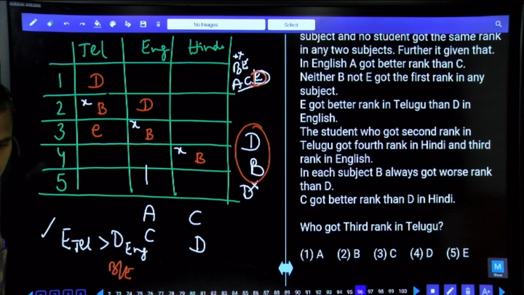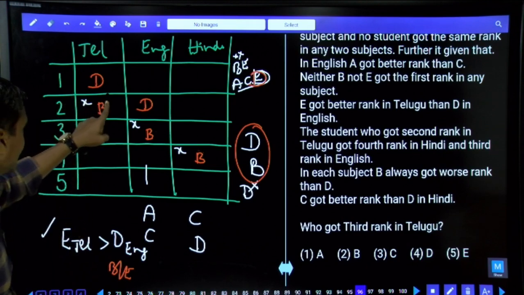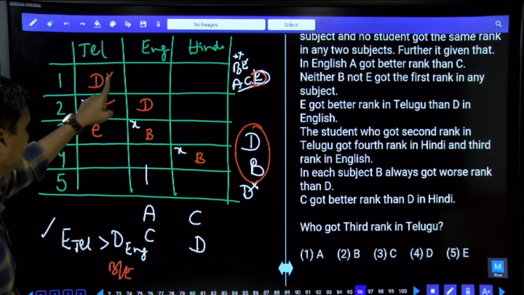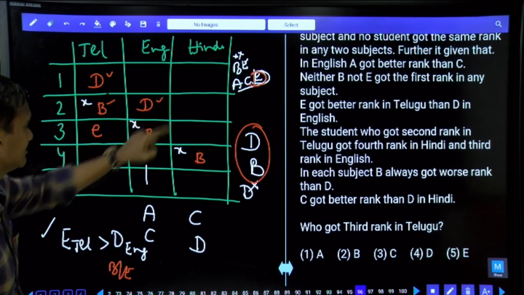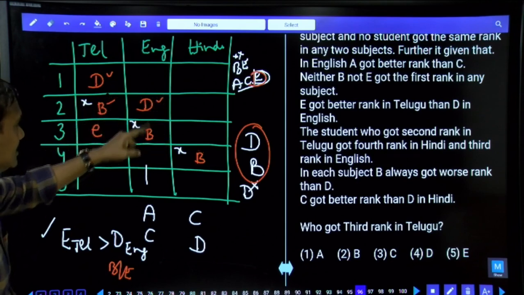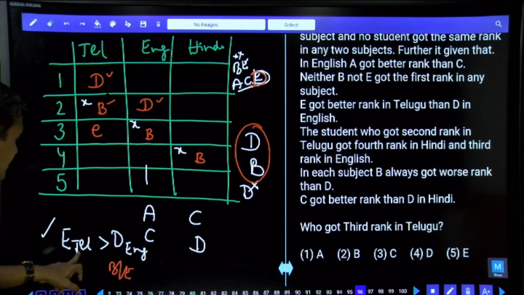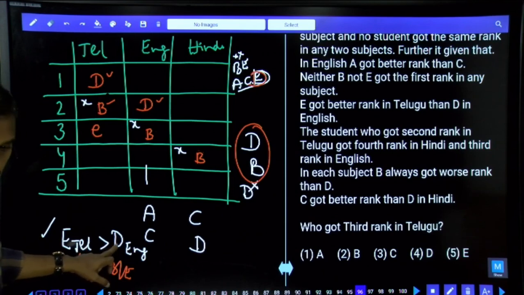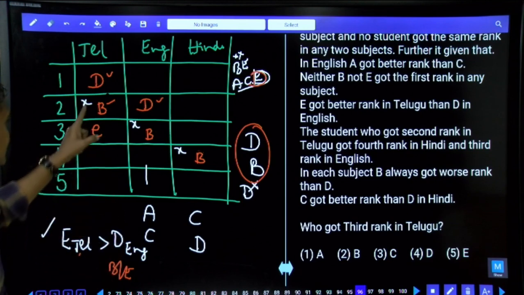Are you following this one or not? Then if you take B at this place, then D will be here, because D must always be better rank. If D gets better rank here, E's rank in Telugu is worse rank than D in English. The given condition is invalid, which implies that B cannot be at this place. Are you following this one or not?